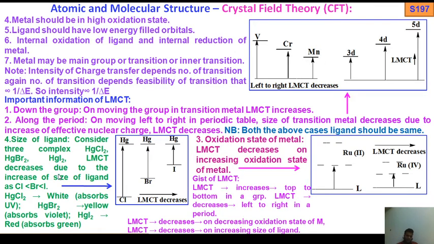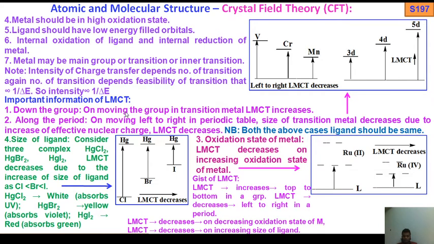Remember this thing, very important. As the ligand size increases, LMCT also decreases. That's why AgCl is white, absorbing UV light, AgBr is yellow, absorbing violet light, and AgI is red, absorbing green light. So these are the important applications and characteristics of LMCT.